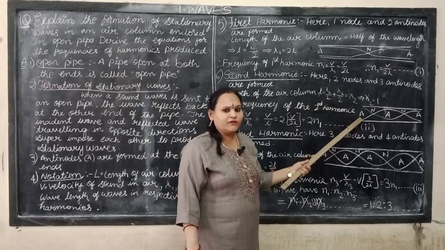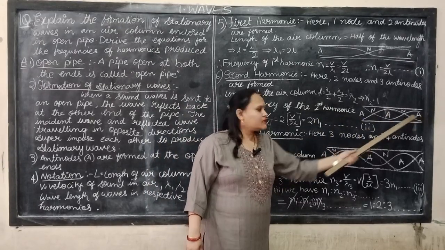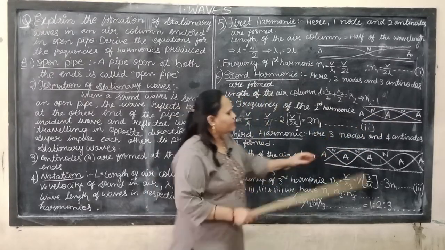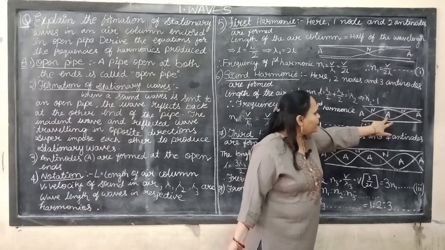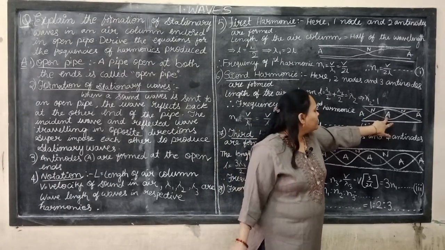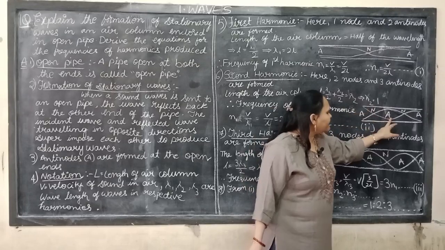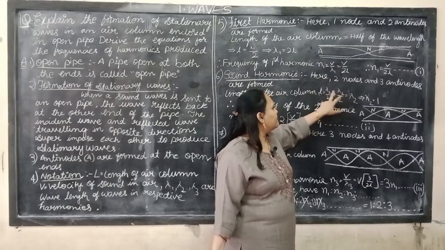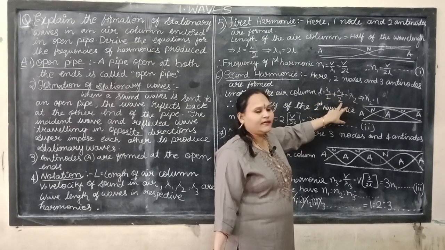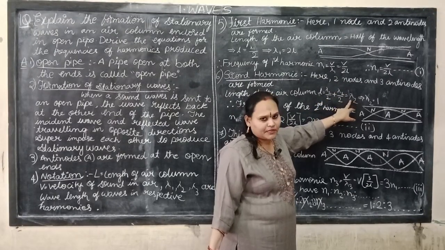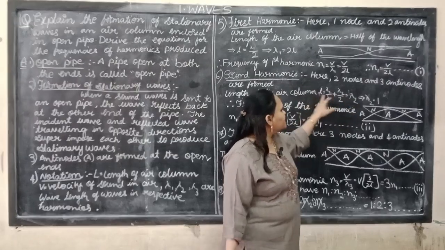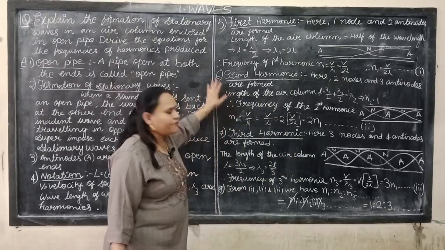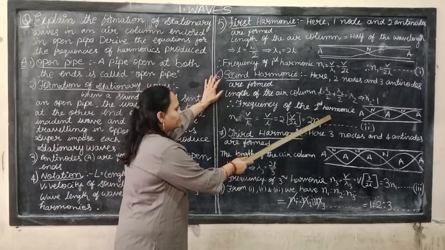In the second harmonic, we have 3 antinodes and 2 nodes. So, the length of the air column equals antinode to antinode, lambda by 2, plus antinode to antinode, lambda by 2. For the second harmonic, lambda 2 by 2 plus lambda 2 by 2 equals lambda 2. So L equals lambda 2.